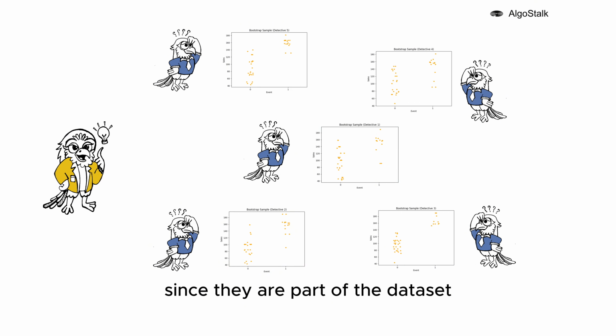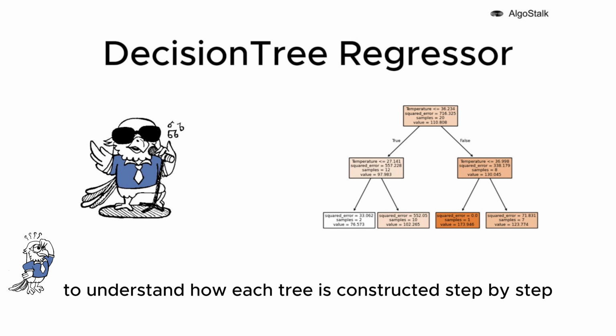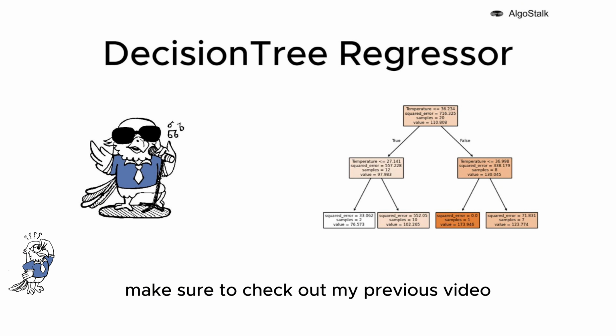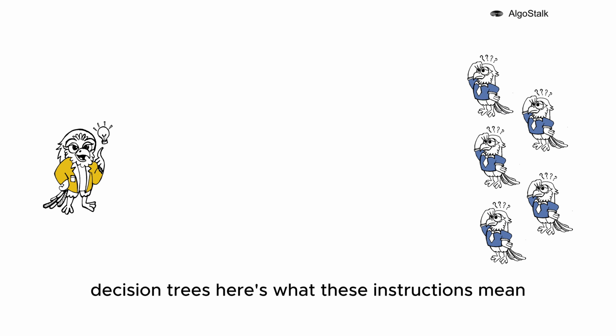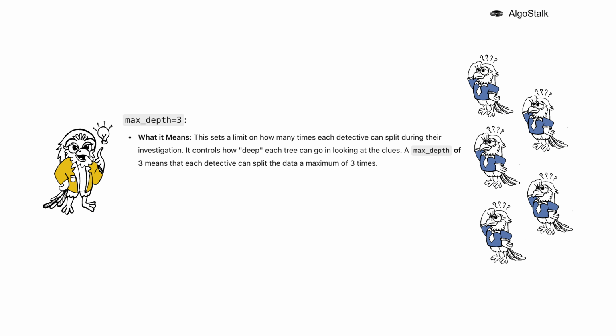To understand how each tree is constructed step by step, make sure to check out my previous video, which goes into detail about decision trees. The link is available in the description below. In our random forest setup, the detective agency, Random Forest, gives some specific instructions to each of its 5 junior detectives' decision trees. Here's what these instructions mean.